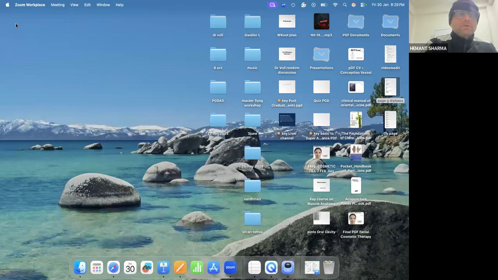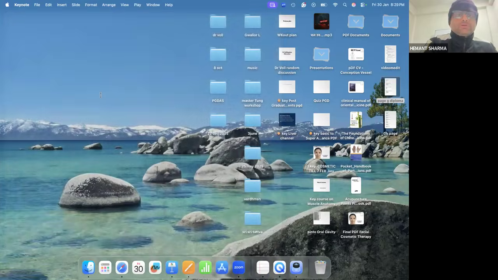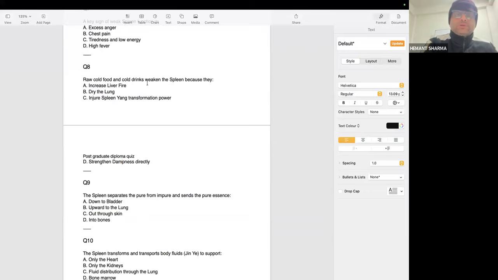So the thing is here, यहाँ पर, okay. So here, raw cold food and cold drinks weaken the spleen because they injure spleen yang transformation power. It is like this कि आपकी लकड़ी जल रही है ना, लकड़ी जल रही है जो आग पैदा कर रही है, और आपने उसमें कोल्ड चीज डाल दी तो उसकी पावर कम हो जाएगी, है ना. So the power will decrease if you put some cold thing on the fire, then spleen power will get reduced.